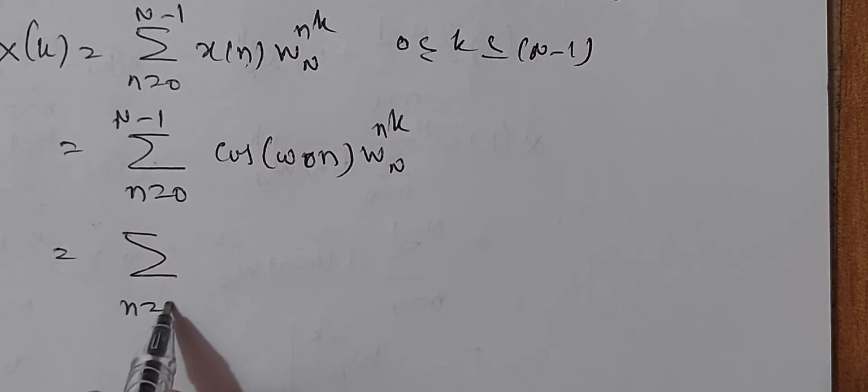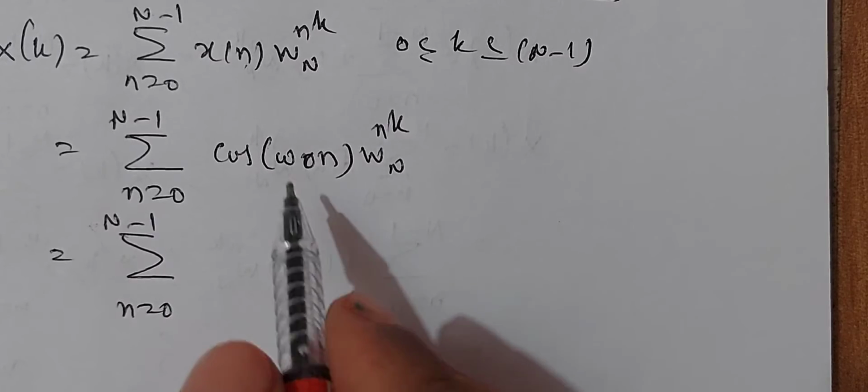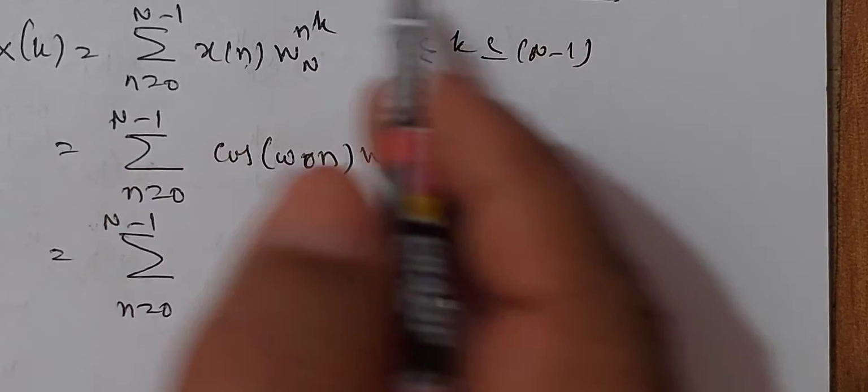Sigma n equals 0 to N minus 1. We have expressed cos in terms of w in this way.